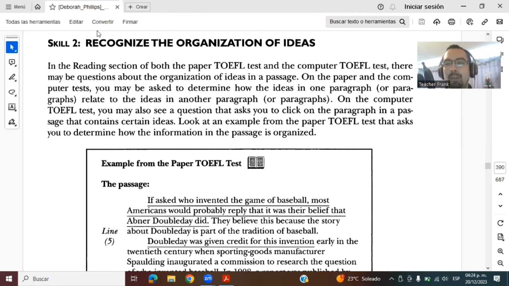Hello, everybody, and welcome to skill number 2 from the reading section. Recognize the organization of ideas.